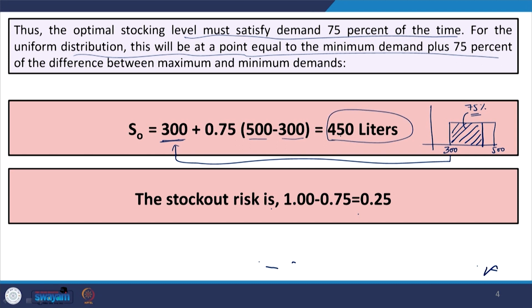You are going to stock 450 liters, and this is going to maximize your expected profit. But you are not stocking for 100%. You are fulfilling only a 75% service level, so there are chances that 25% of the time you may run out of stock. 25% of the time you may not be able to fulfill customers' requirements.